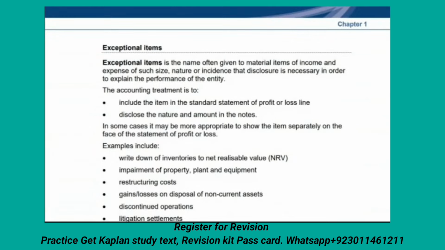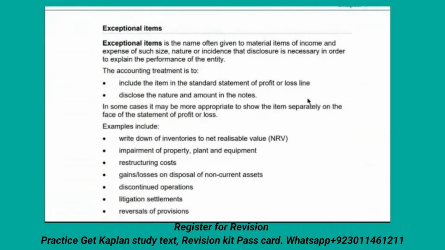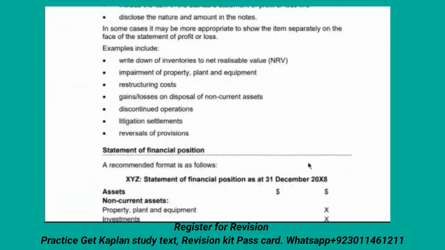So there are some exceptional items. Exceptional items means items which are not material items of income, but disclosure is necessary in order to explain the performance. So disclosure is also a very important point you have to keep in mind. Disclosures are very much important in this terminology.